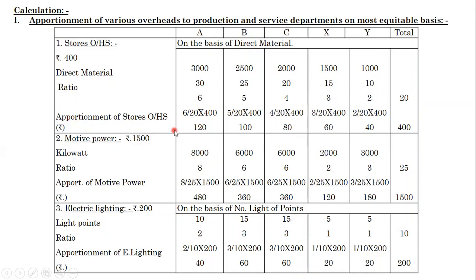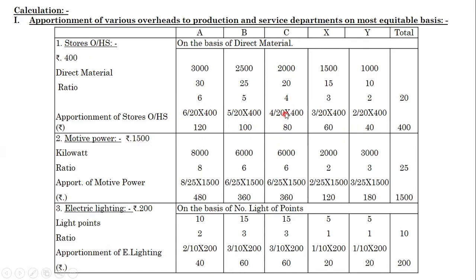How are we apportioning stores overhead? By making this calculation. We are using the ratio as well as the stores overhead value. The ratio of A, 6 divided by total ratio 20, into the stores overhead, 400. How much are you getting? Rupees 120. Then we move to department B. Apportioning the stores overhead as we did for A: 5 divided by 20 into 400, we will get 100.